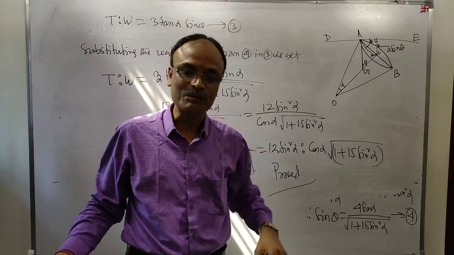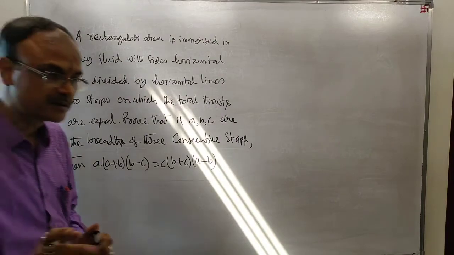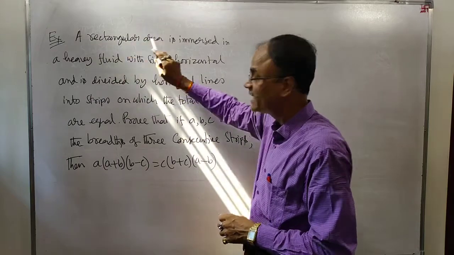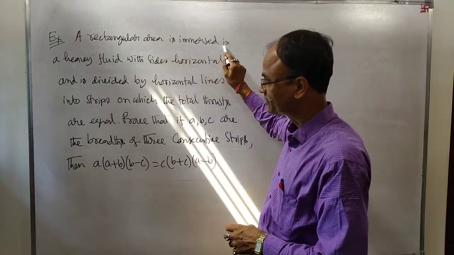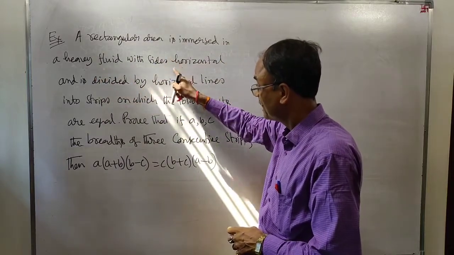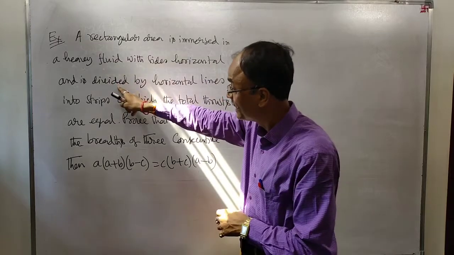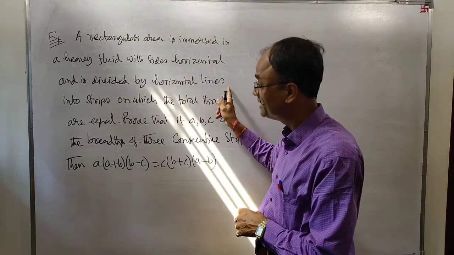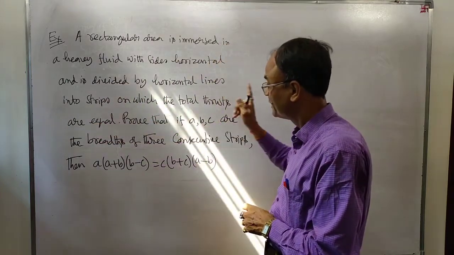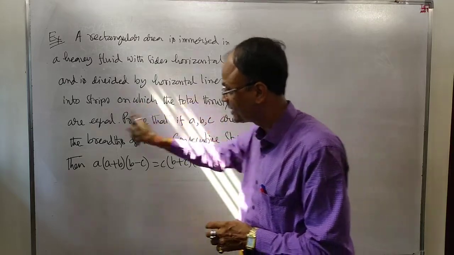Now let us take another problem. Let us try to solve this problem. A rectangular area is immersed in a heavy fluid with sides horizontal, and is divided by horizontal lines into strips on which the total thrusts are equal.